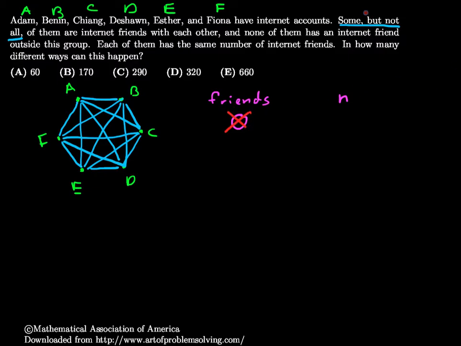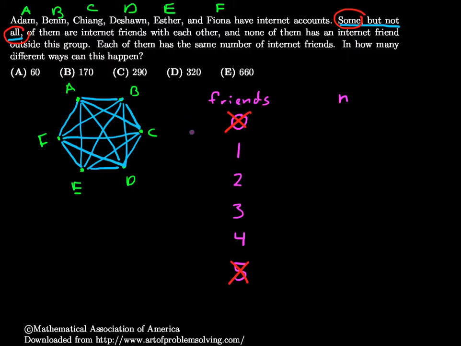They have to have some friends. We'll go through 1, 2, 3, 4, but not 5. If they are each friends with 5 other people, that means all of them, so we're not going to care about 5 either. There's only one way to have 0 and one way to have 5, so it's a real easy case, but they threw it out anyway.